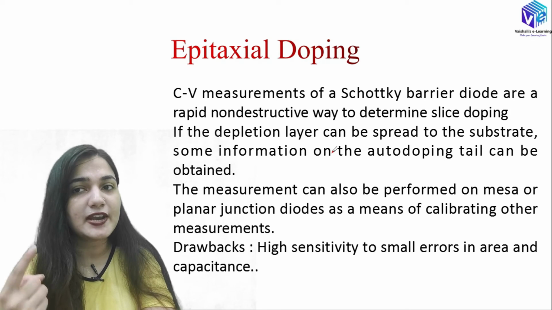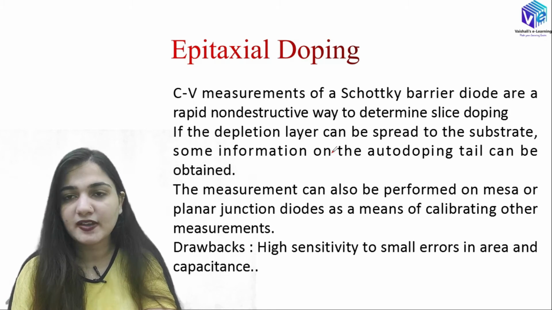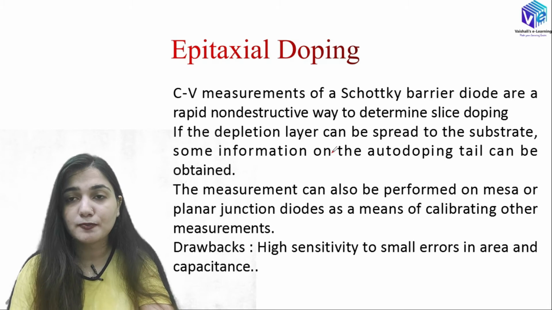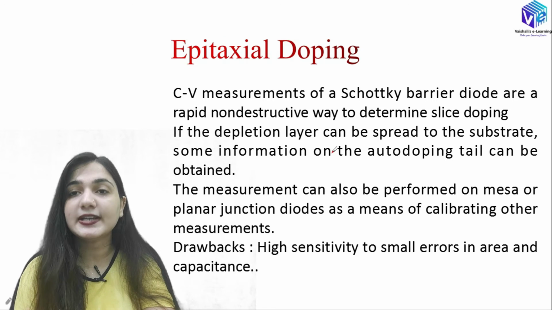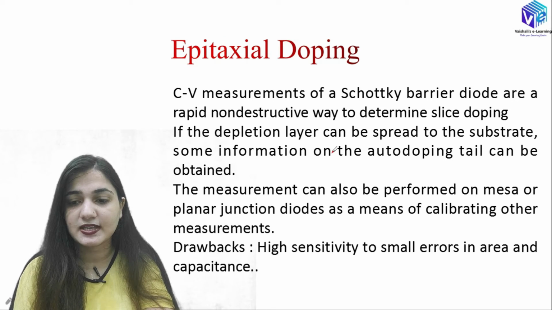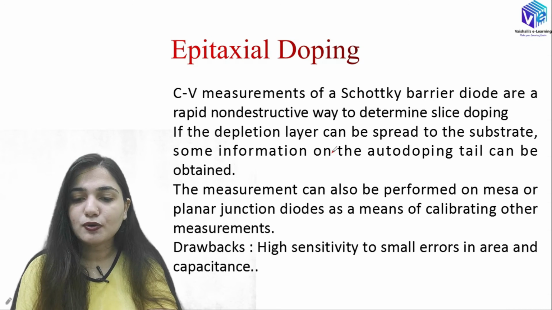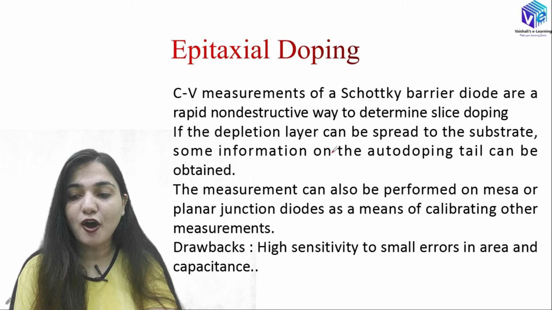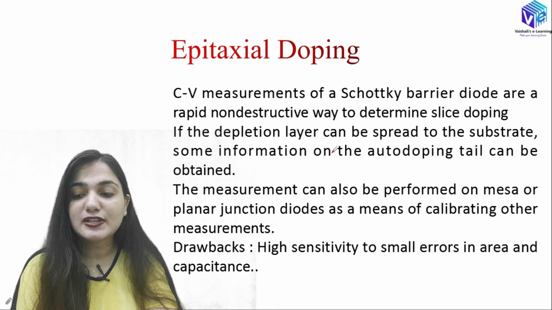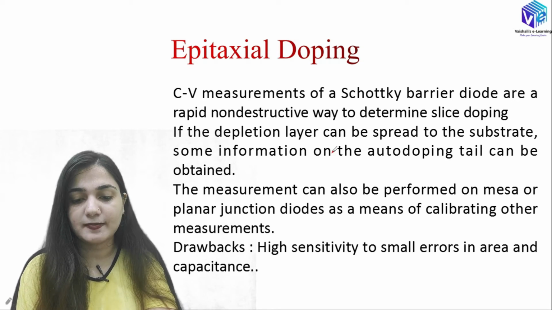If you don't know what auto-doping is, you must go to the previous video where I discussed the detailed analysis of epitaxy. You should know what auto-doping is and what the 2 types of auto-doping are. So we can know the information on the auto-doping tail, and this measurement can also be performed on MESA or planar junction diodes as a means of calibrating other measurements.